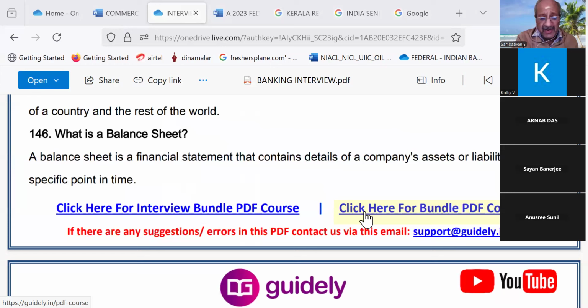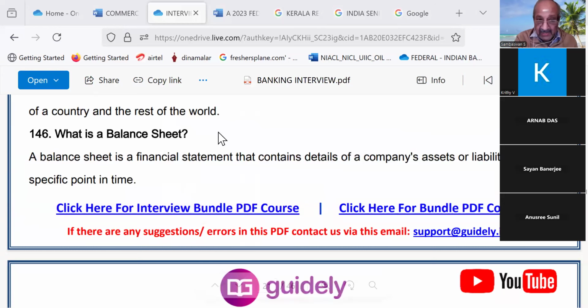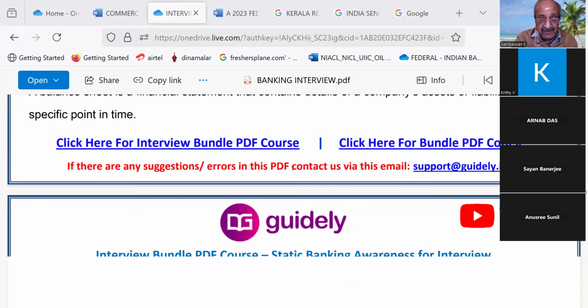Kriti, you are a commerce graduate? No, sir. So for you people only, this book is useful. They do ask this question. The very same IDBI, they are asking this question even for engineers.